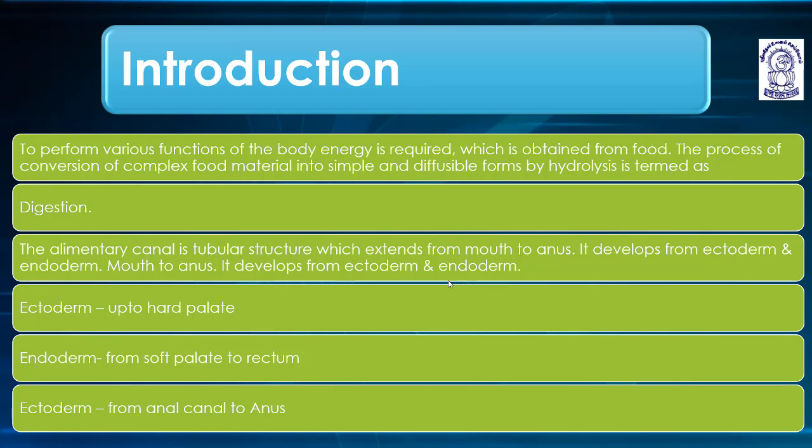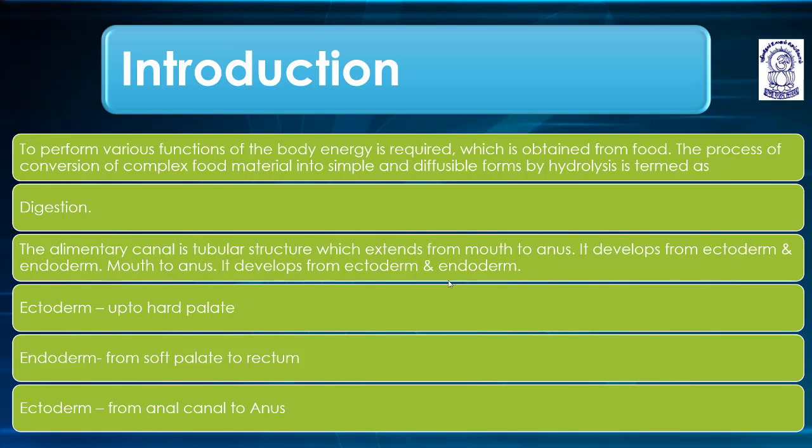Macronutrients are the nutrients which provide energy and are required in maximum amount: carbohydrates, lipids, proteins. Micronutrients are the nutrients which do not provide energy, but they are very important for different biochemical reactions, and in the lapse of those nutrients, different diseases and abnormalities start to appear. Examples: minerals, vitamins, and water.